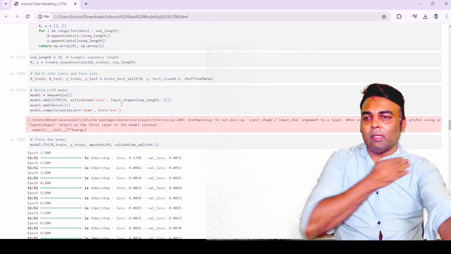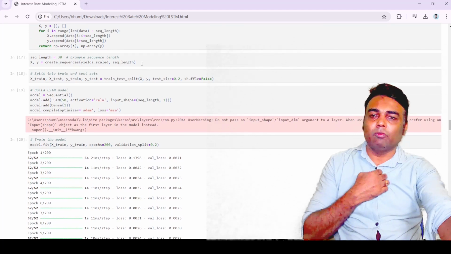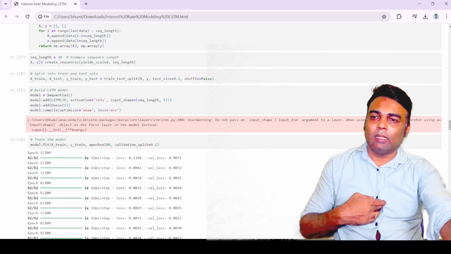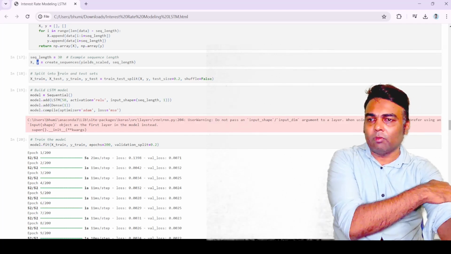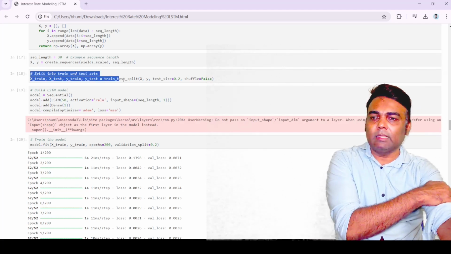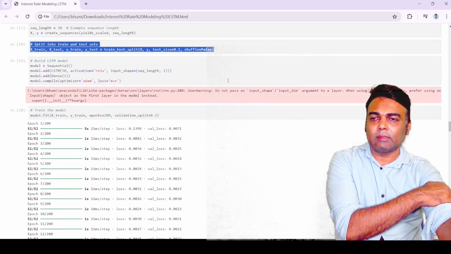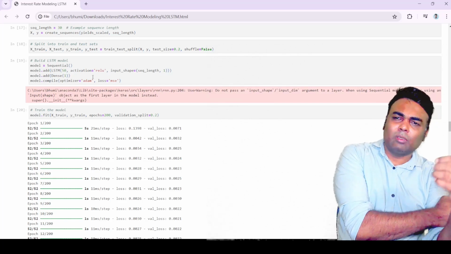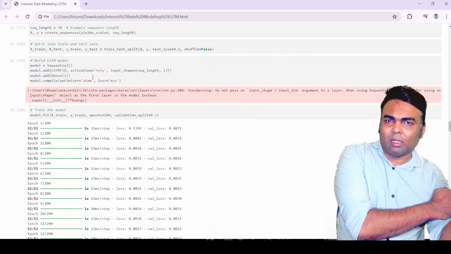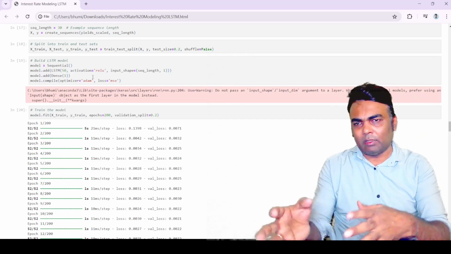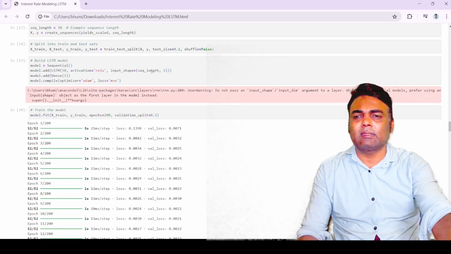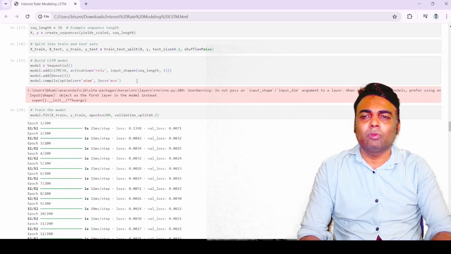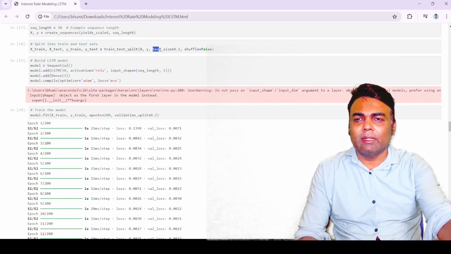So this is what the sequence is. Then we will split the data set. We have already prepared the features, which are stored in X, and the target values, which are in Y, and then we will split the data set using the train test split function, based on your ratio. There is no rule for this train test split. It depends upon your data set. Normally we take an 80-20 ratio.